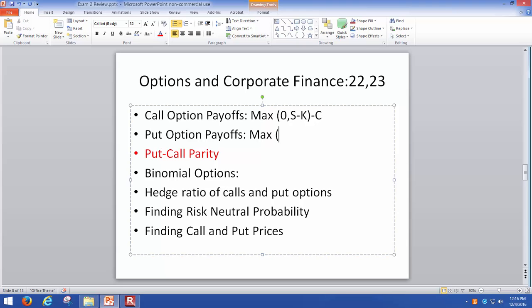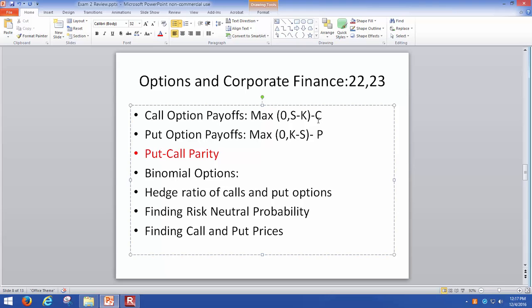And when you look at the put, that is given by the maximum of 0 and K minus S. Typically what that means is that when you try to exercise a call option, there are two things you do. Whenever the stock price is higher than the strike price, you will exercise it. If it is not higher, you just walk away.